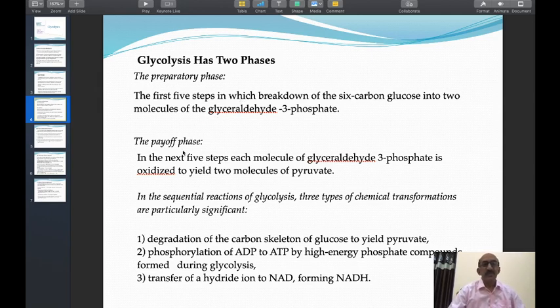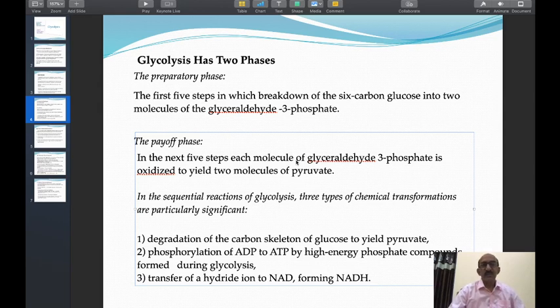The second phase is the payoff phase. In this phase, glyceraldehyde 3-phosphate is oxidized to yield 2 molecules of pyruvate. In the payoff phase, the next 5 steps, the last 5 steps of glycolysis, are included. In this phase, the 2 molecules of the 3 carbon compound, glyceraldehyde 3-phosphate, are oxidized to yield 2 molecules of pyruvate.